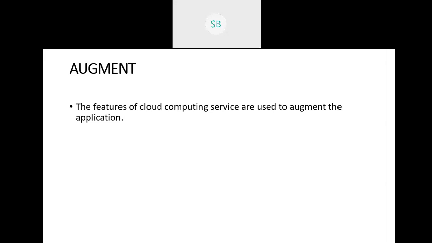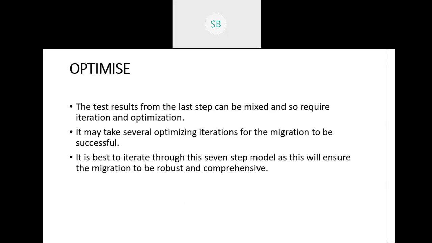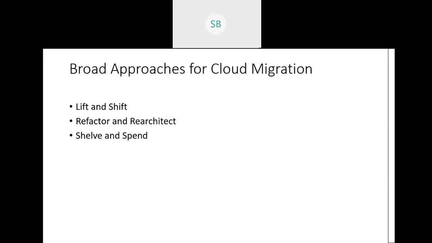Next, when everything is implemented, we go for testing of the cloud, to check whether everything is working properly after your application has been migrated. After that, this step is basically an iterative process. We keep iterating, and once we find any problem, we resolve it and optimize the solution. That is why this is the 7-step cloud model.